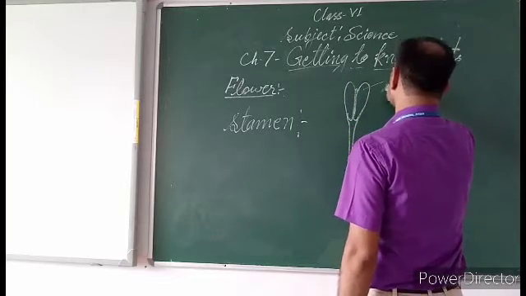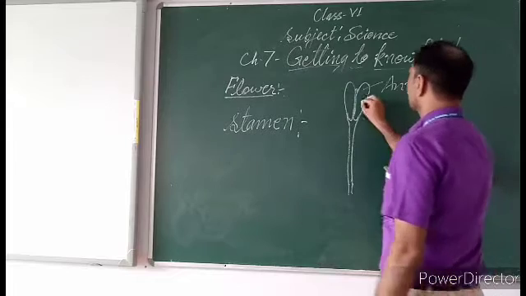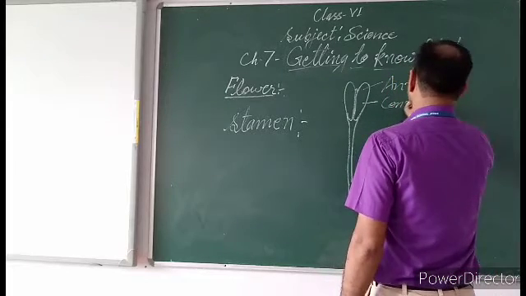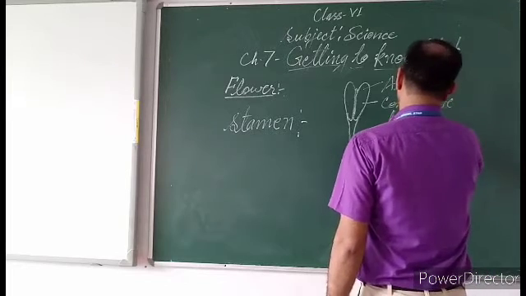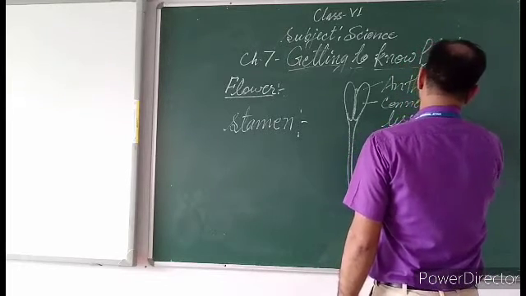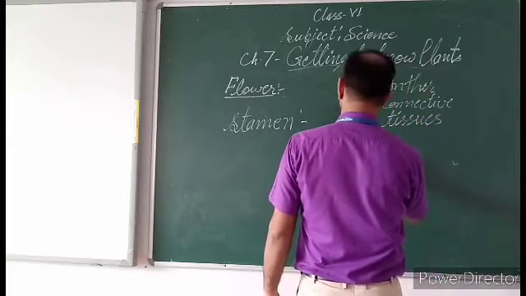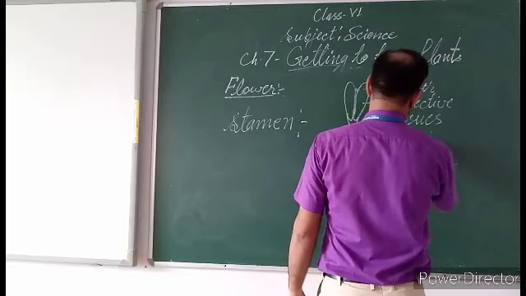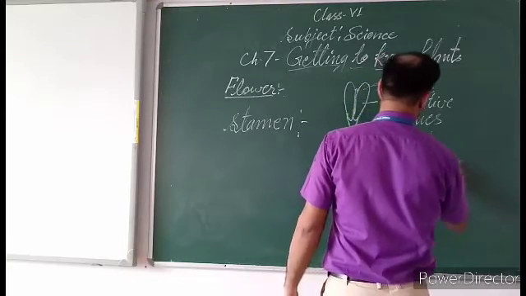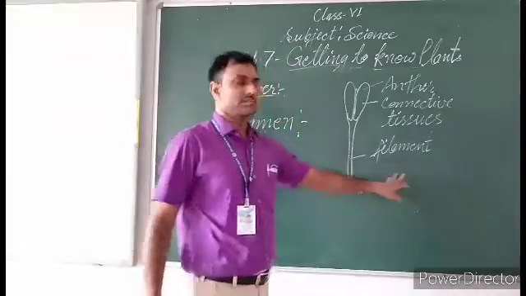First part, anther, connective tissues, and third part is filament.